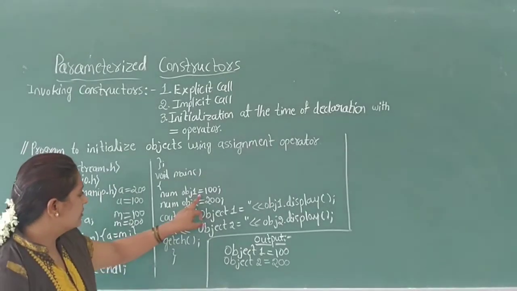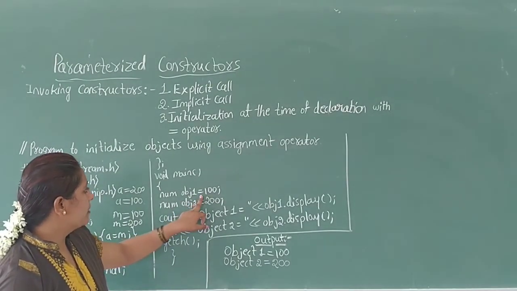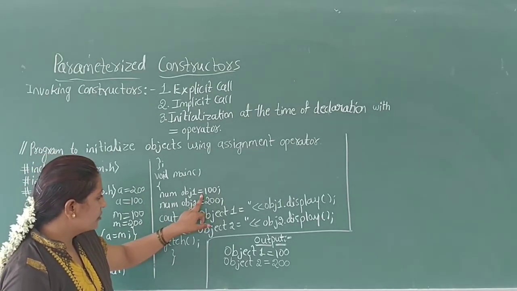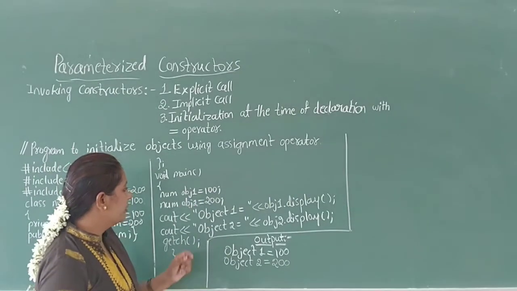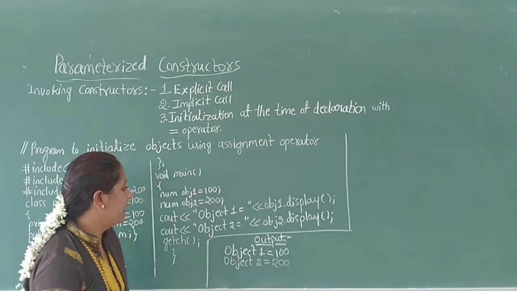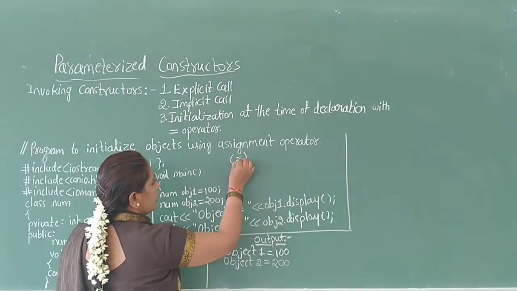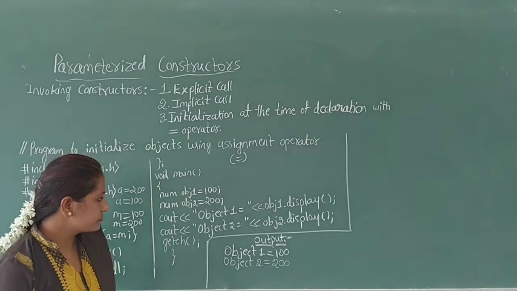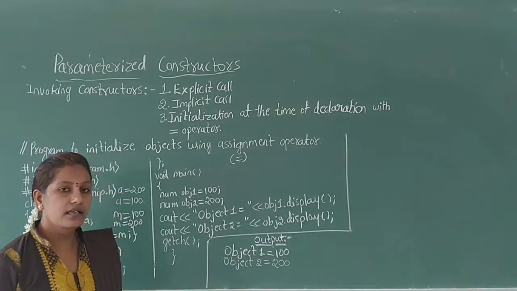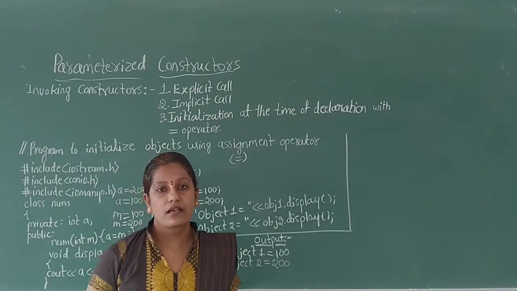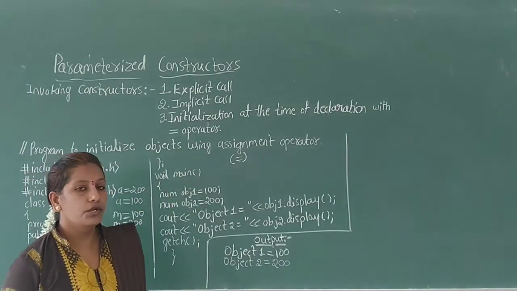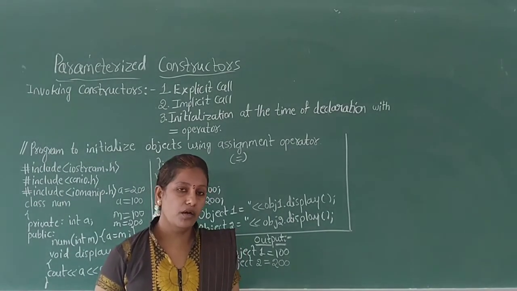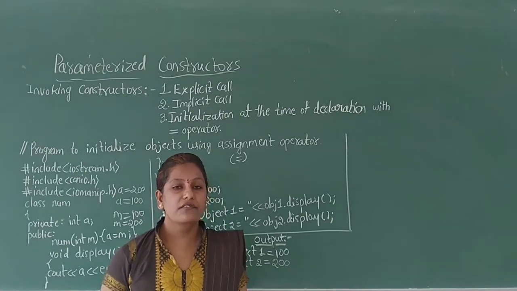Yes, this is the method used to initialize the value of a single argument using the assignment operator. The equal sign is called the assignment operator. Okay, these are the three methods, and these three methods are used to invoke the parameterized constructors with different arguments for the different objects.